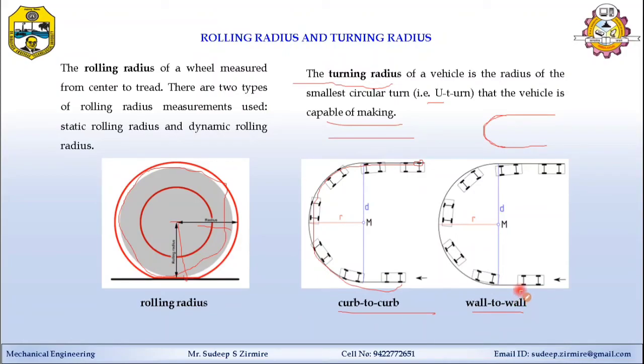In the case of the wall to wall turning radius, it is calculated by the outer extreme edge without touching the wall. You can see here in this figure the body part, the extreme edge of the vehicle body, making the smallest radius with one side fully locked position of the steering wheel. This is called the wall to wall turning radius.